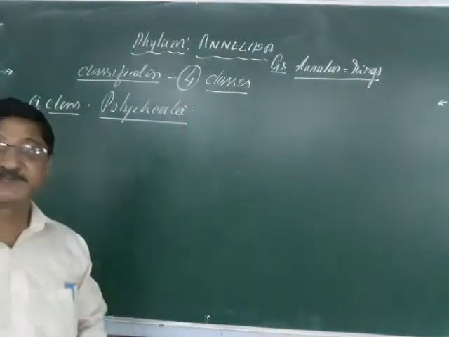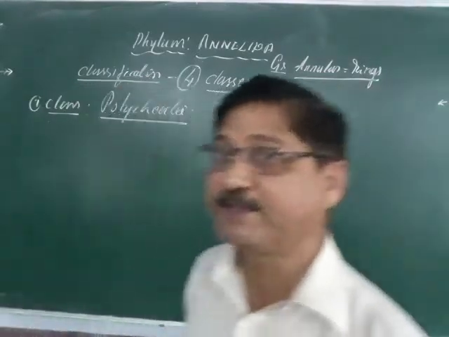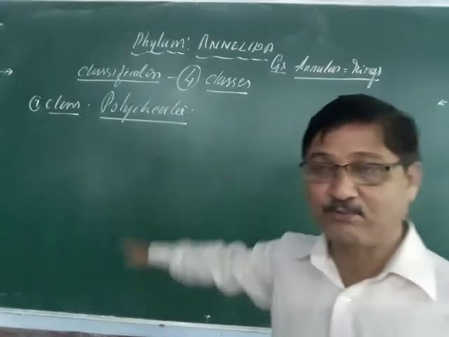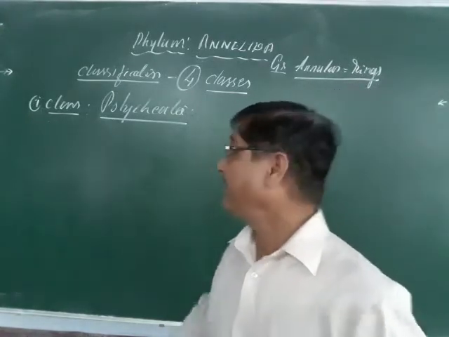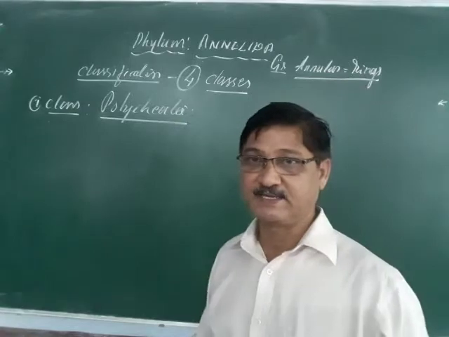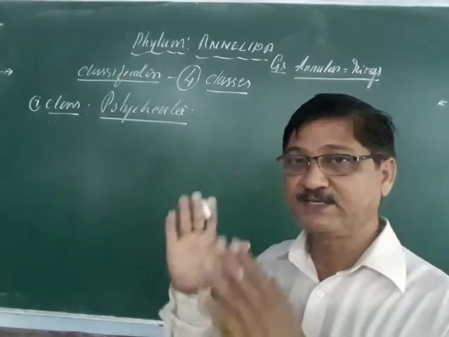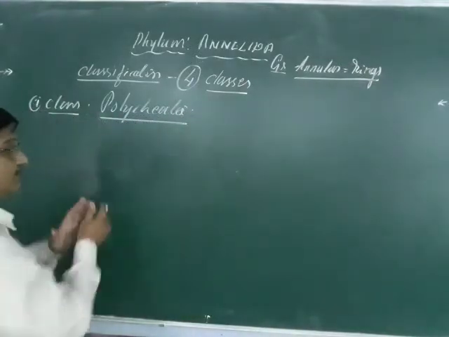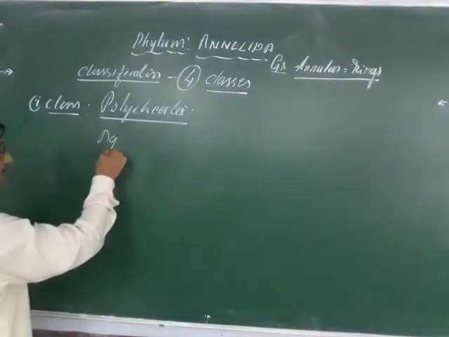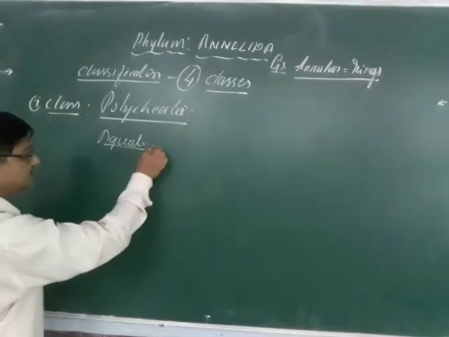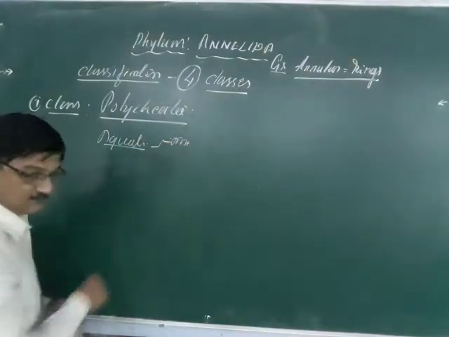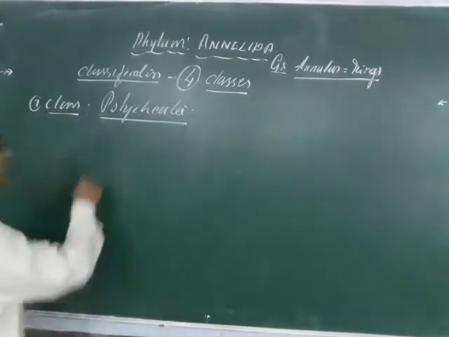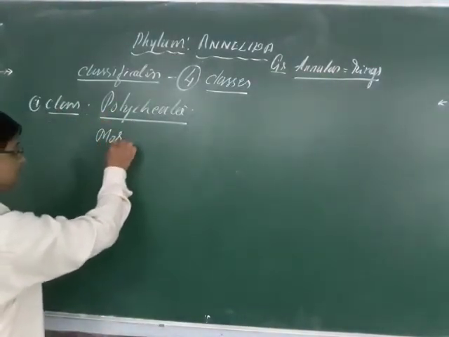What are the characteristic features of the Polychaeta? Polychaeta animals have an elongated, worm-like body, and they are exclusively marine forms. Exclusively marine means they are only found living in the marine environment. So these are the exclusively marine forms, and they are carnivorous.